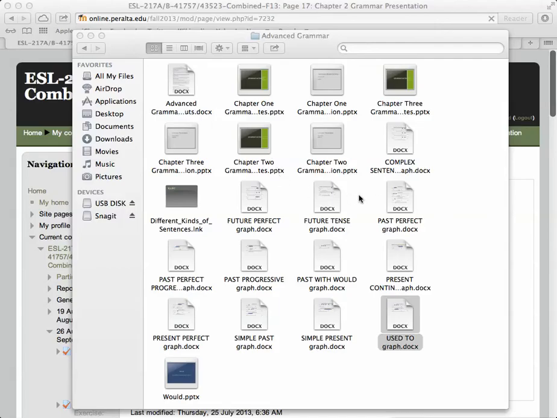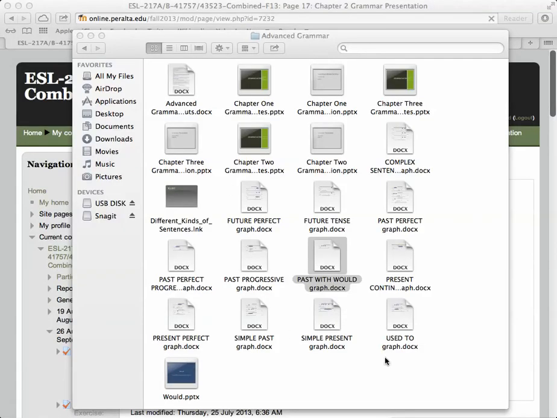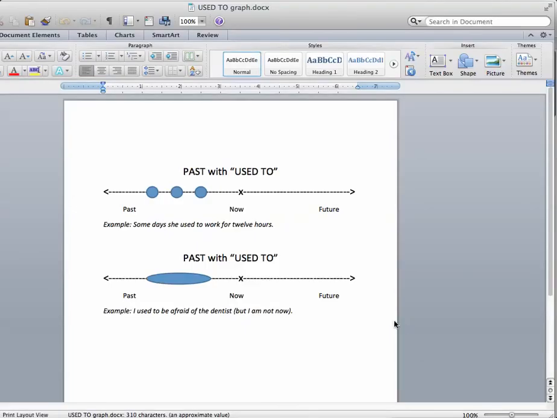Okay, the past with would. Past with would is talking about repeated action in the past. And if we go back now and look at the used to again, you can see used to can be either this or this. But past with would can only be this. When I use would, I'm not doing this.